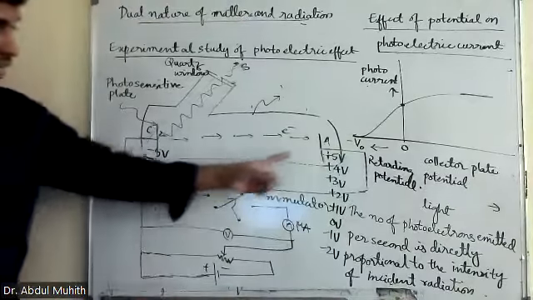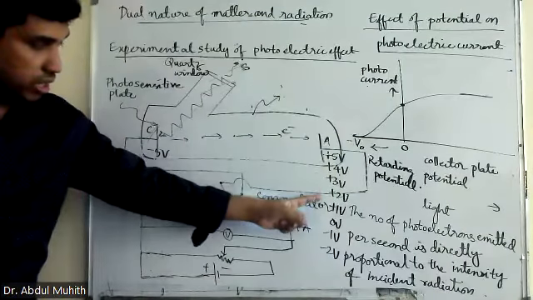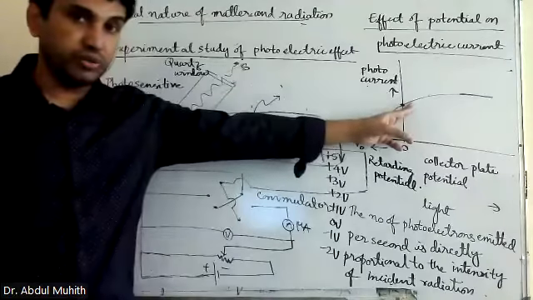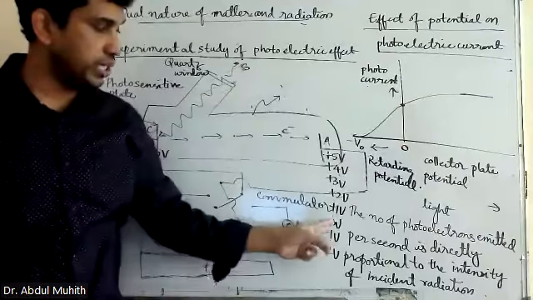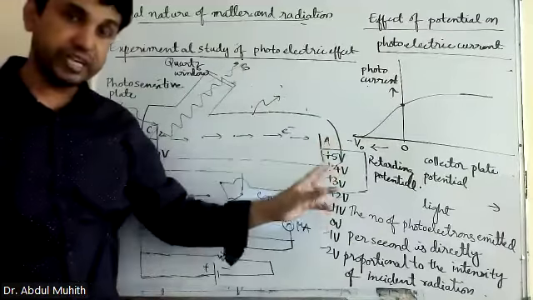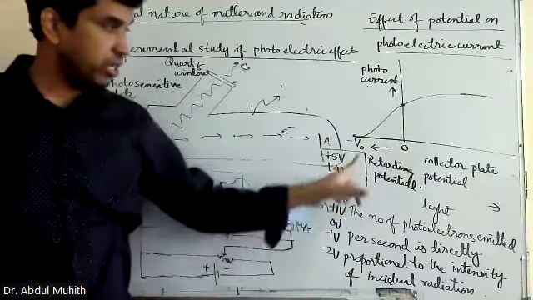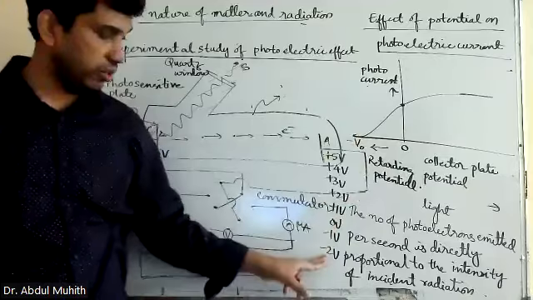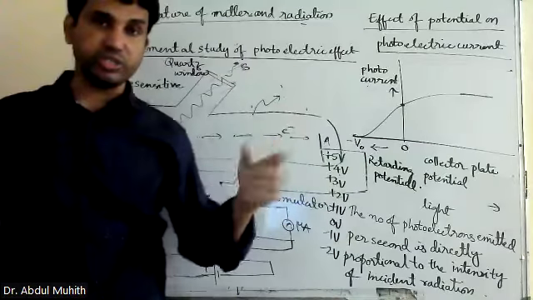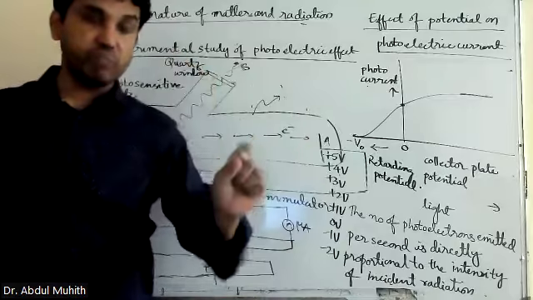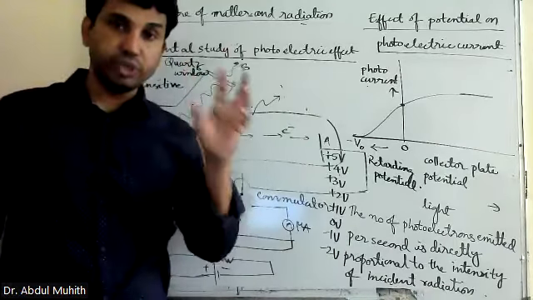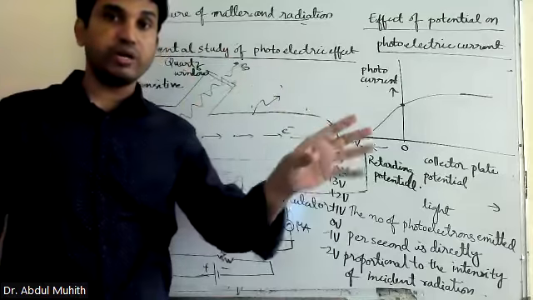Now what happened? We started decreasing the plate potential of the anode. As it decreased, the photoelectrons slowly came down. But at 0, the anode was still receiving the electrons. When we started making it negative, at a particular potential, like -2 or -3, the current became 0, because this is negative and this is negative. It started rejecting the electrons. That potential is known as the stopping potential or retarding potential.